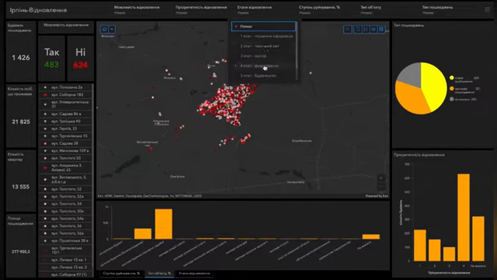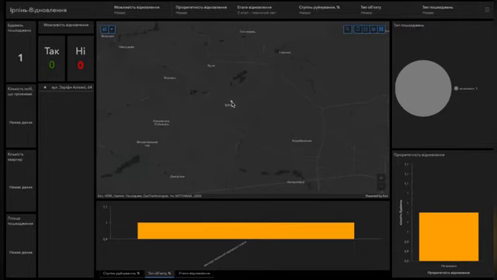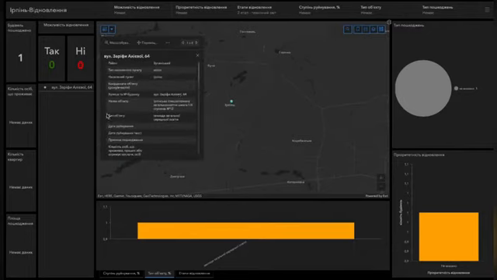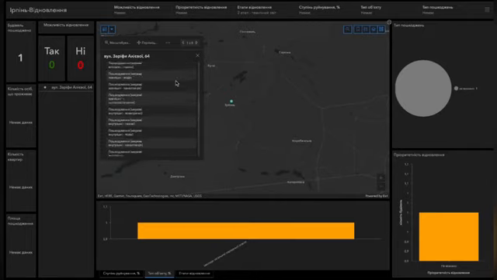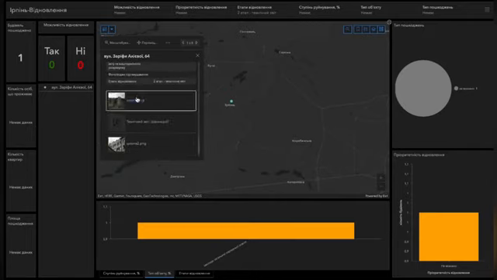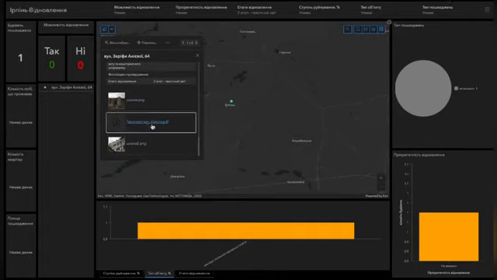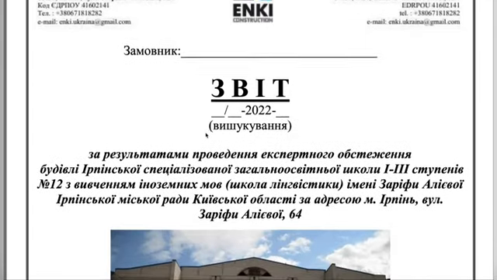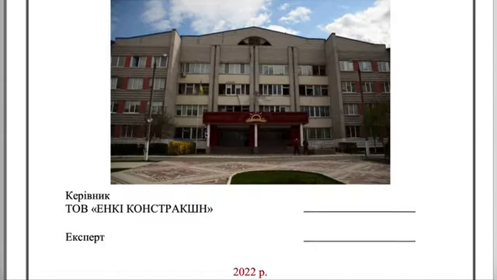Therefore, the map provides us with an opportunity to develop and manage the renewal and recovery process. For example, you can see a technical report. It is added to the object on Zafira Aliyeva Street. It is a school that was hit by a shell, and we can see it. Additional photos of the object and a technical report have already been added here. You can see what kind of technical report it is and what is identified in the report in accordance with existing standards.